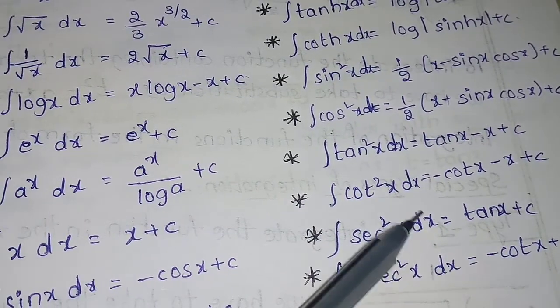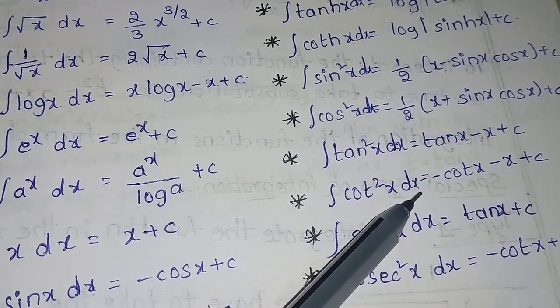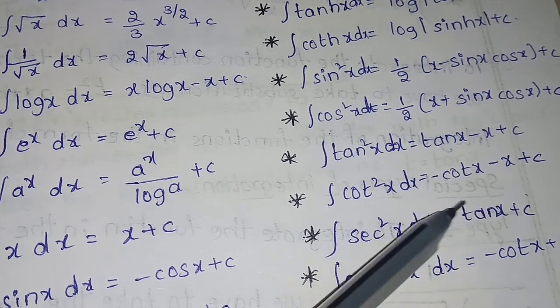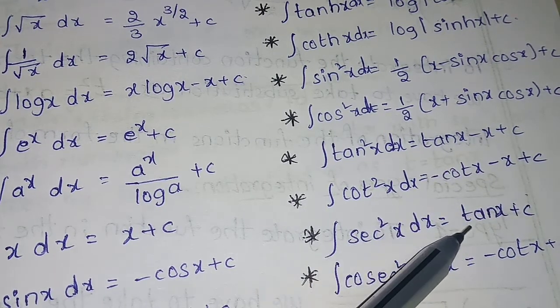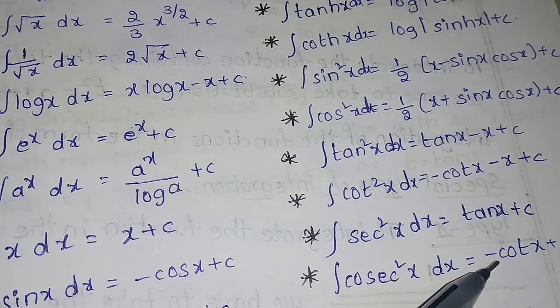Integral tan square x dx is equal to tan x minus x plus c. Integral cot square x dx is equal to minus cot x minus x plus c. Integral secant square x dx is equal to tan x plus c. Integral cosecant square x dx is equal to minus cot x plus c.